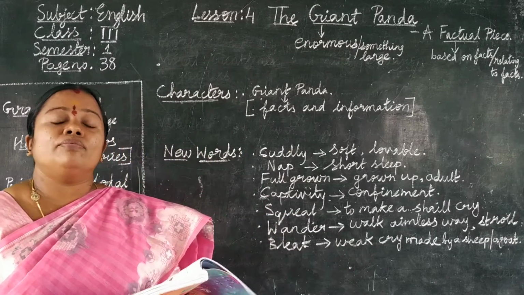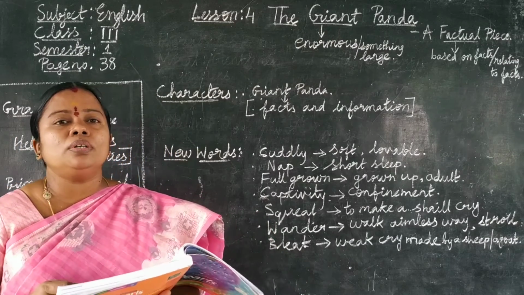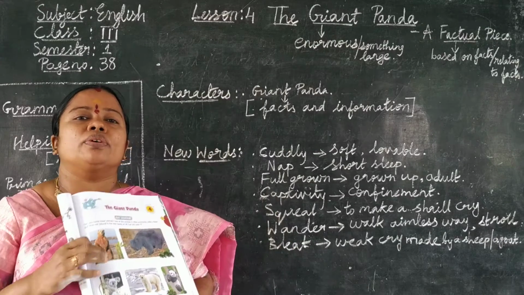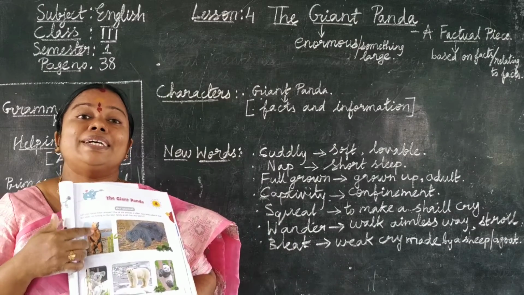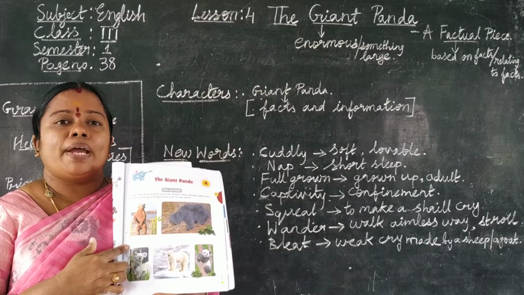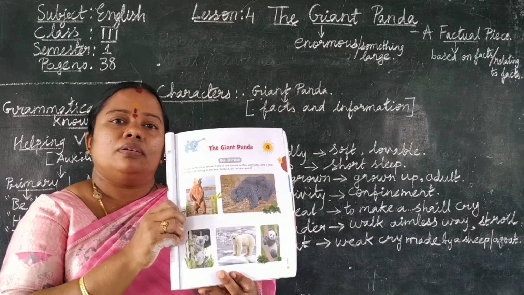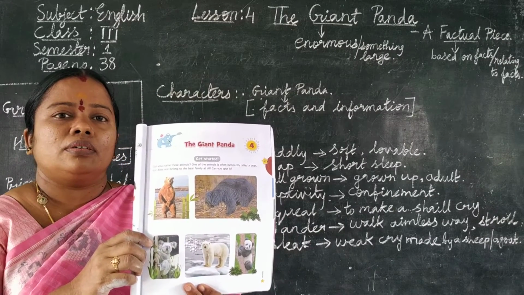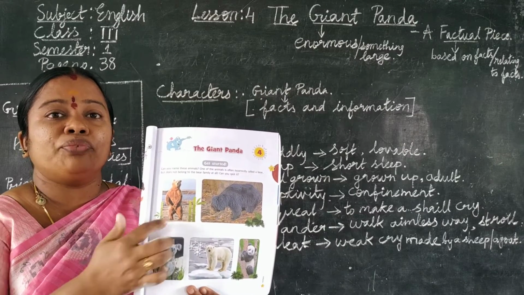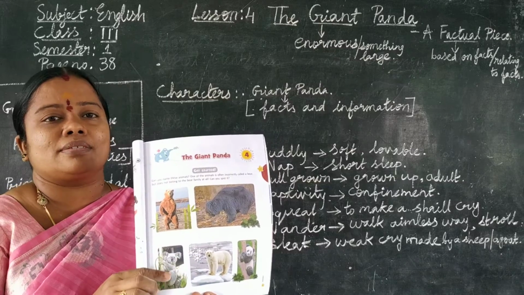In this lesson, we are going to see some important facts about giant panda. You can see in this picture, children, there are different kinds of bears, different in color as well as in size.